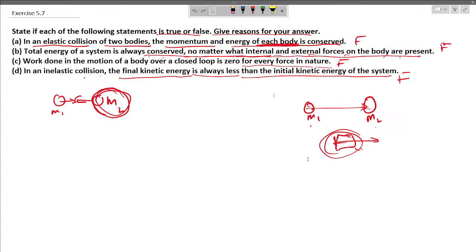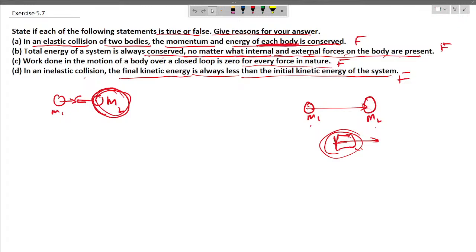So it states that, state if each of the following statements is true or false. Give reason for your answer. In an inelastic collision of the two bodies, the momentum and energy of the body is conserved. So in an elastic collision, the total momentum and the total kinetic energy of the system are conserved. However, the momentum and kinetic energy of each individual body are not necessarily conserved. So it is going to be false.